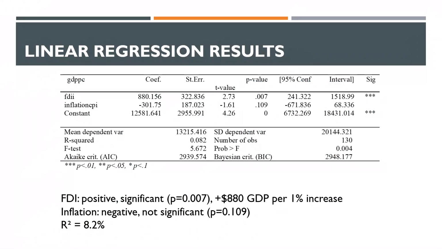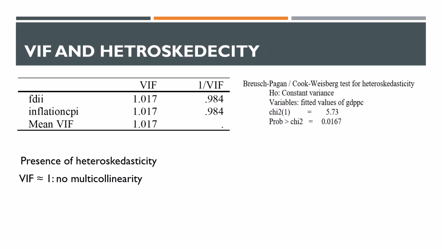Regression results show that FDI is significantly related to GDP per capita. It has a p-value of 0.007. Thus, 1 unit of FDI increases GDP by $880. Inflation has a negative sign, but it has not a significant value. Its p-value is 0.109, and overall model fitness is 0.082. Thus, this model shows 8.2% effect of FDI and inflation on GDP per capita. VIF and heteroskedasticity show that there is a skewness in data, while there is no multicollinearity between the variables.